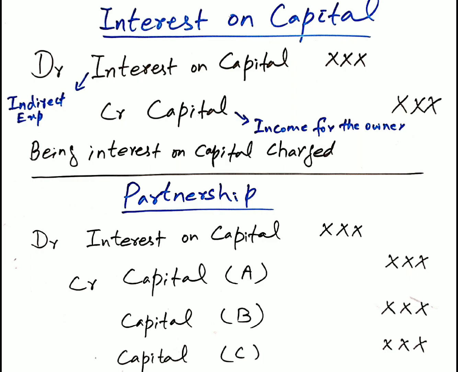The same entry would be passed in partnership accounts while calculating the interest on capital. Debit interest on capital and credit the capital accounts of all the partners. Likewise, debit interest on capital and credit capital A, capital B and capital C. The same shall be debited under the income and expense summary account of the partnership account.